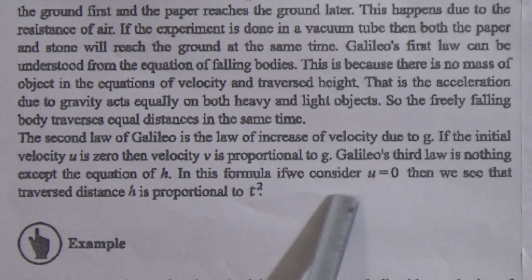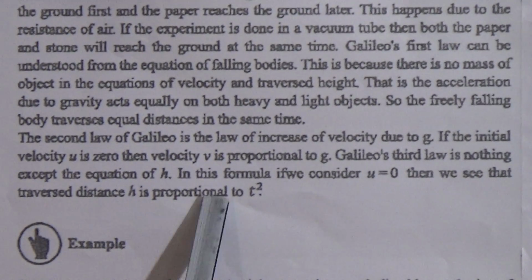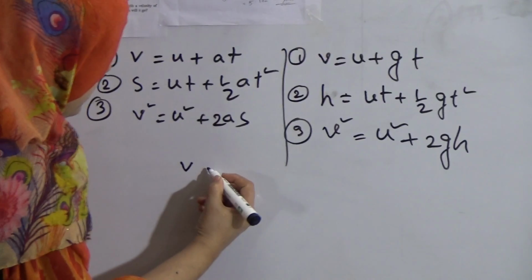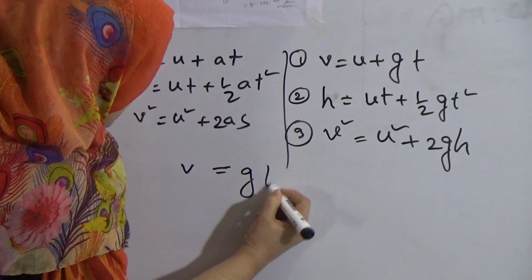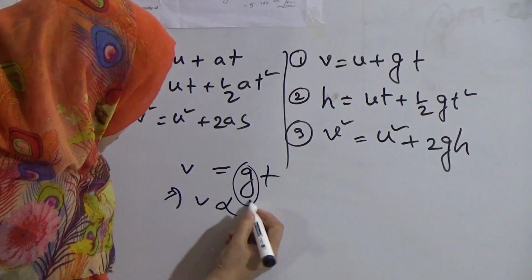In the formula, if we consider u is 0, then we can see that traversed distance is proportional to t square. My dear students, from here, if initial velocity u is 0, then we can write v equals gt. That means g is constant, so we can write v proportional to t.